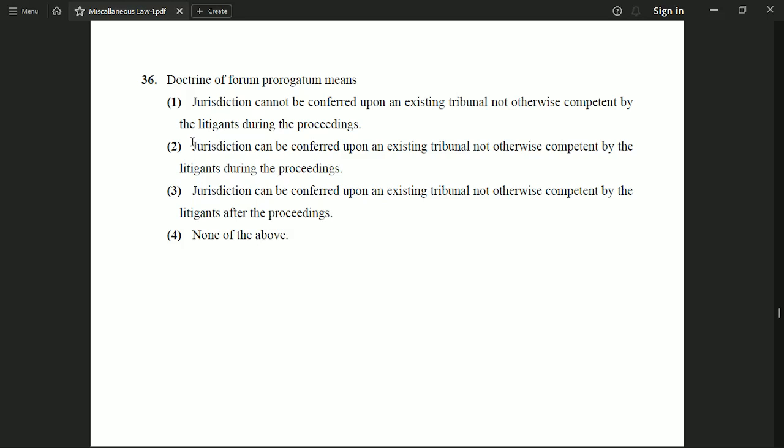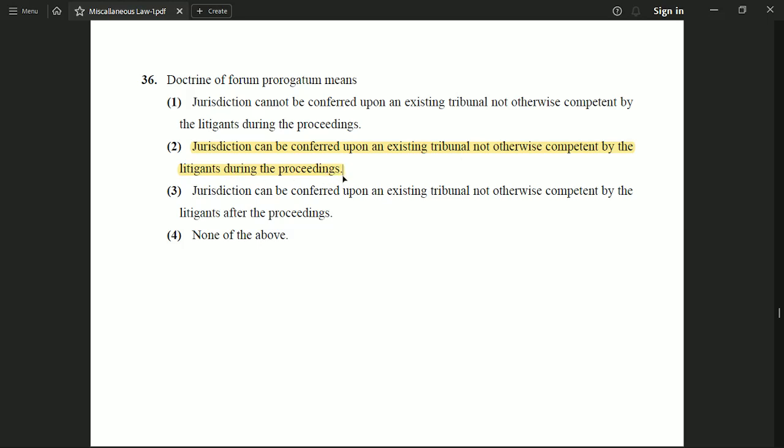So option number 2 is correct, but we will also read option number 3 and 4. Option number 3 is jurisdiction can be conferred upon an existing tribunal not otherwise competent by the litigants after the proceedings. So jurisdiction can be conferred upon an existing tribunal, but it has to be done during the